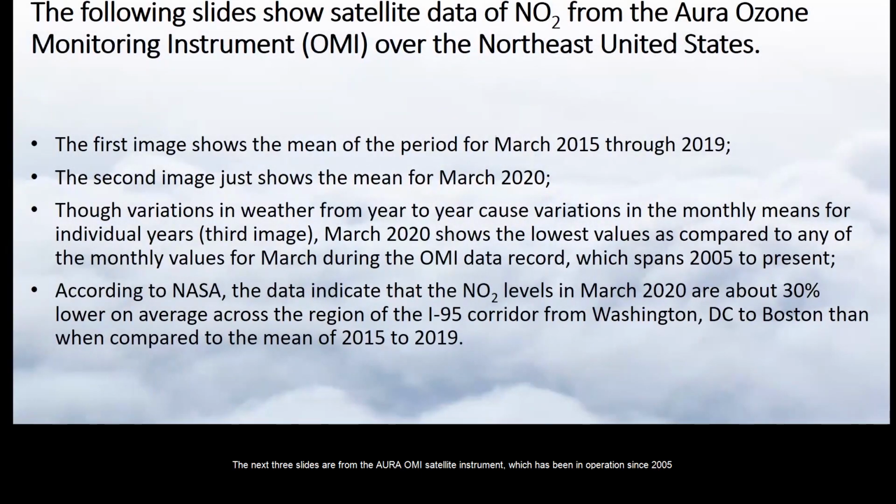The next 3 slides are from the Aura-OMI satellite instrument, which has been in operation since 2005. The first slide will show the 5-year mean NO2 concentrations for the month of March. The following slide will show the concentrations for just March 2020. The third slide will be an animation showing the variation from each year. It appears that NO2 levels over the I-95 corridor from Washington, D.C. to Boston have decreased by 30% during March 2020.